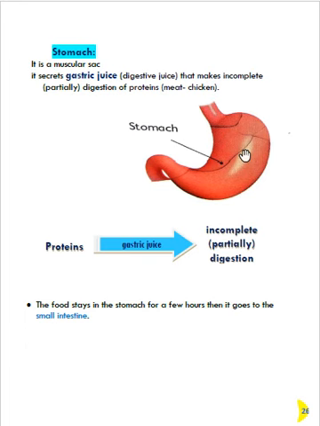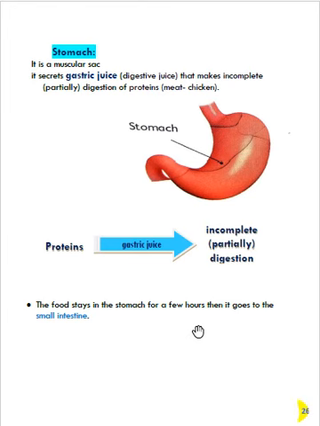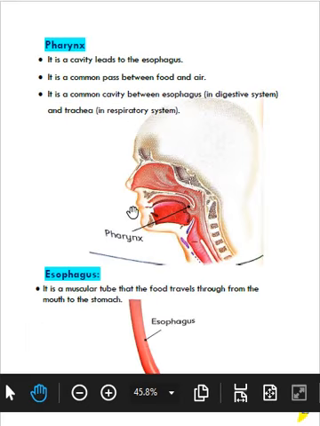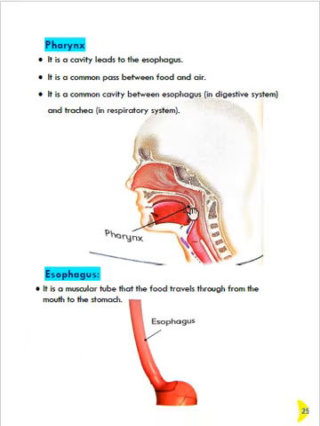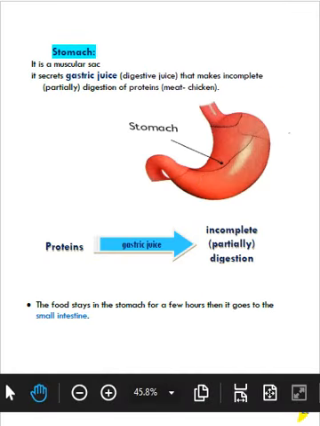Then it will move to the small intestine. So again, our stations: food into your mouth, to the pharynx, to the esophagus, to the stomach, to the small intestine.